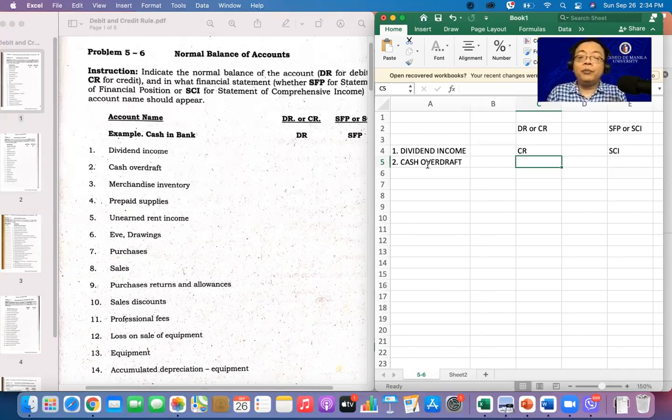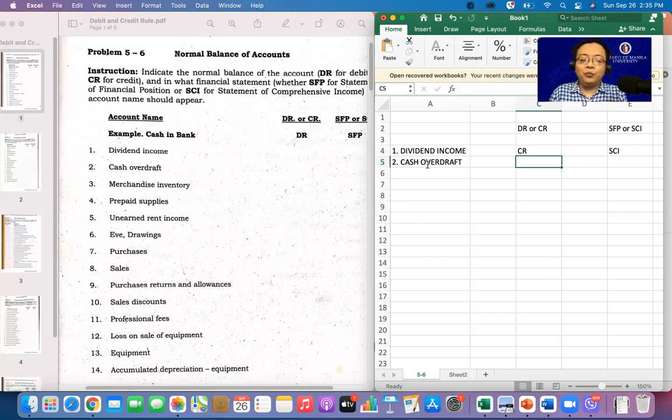On the part of the company, it is a liability. Why liability? Because you have an obligation to fund that account in your bank.